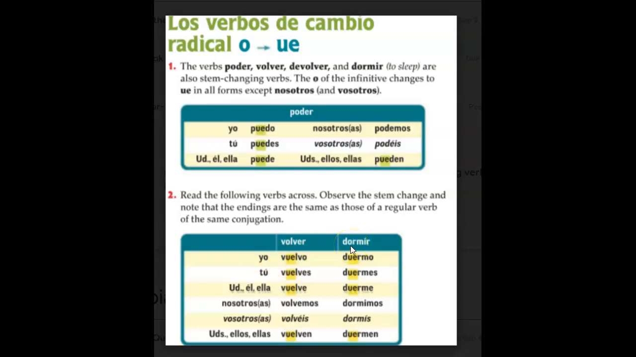Finally, we've got dormir. O changes to UE. Duermo. Duermes. Duerme. Remember nosotros, the difference. Dormimos. And finally, duermen.